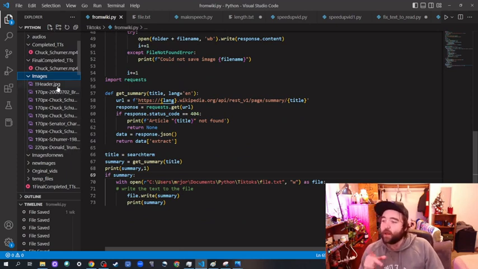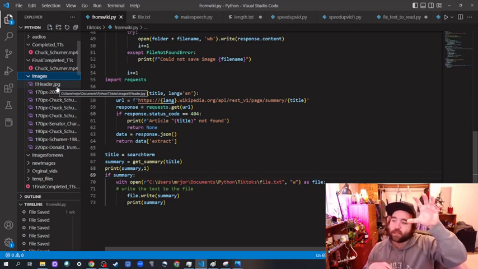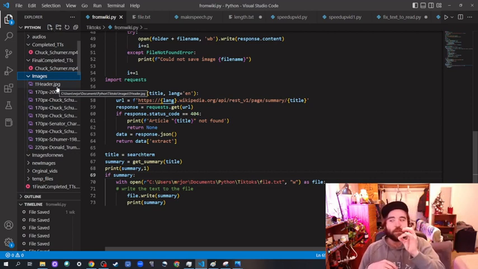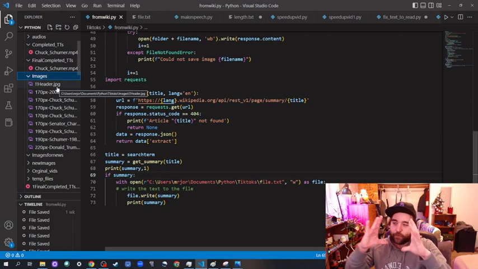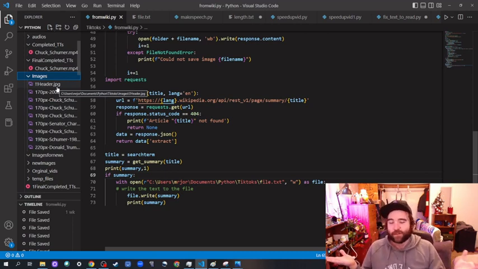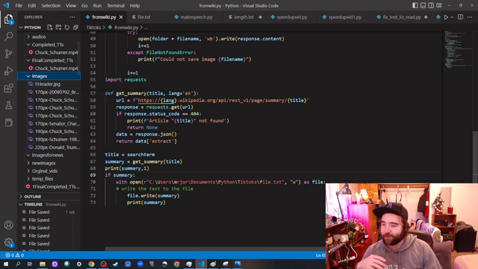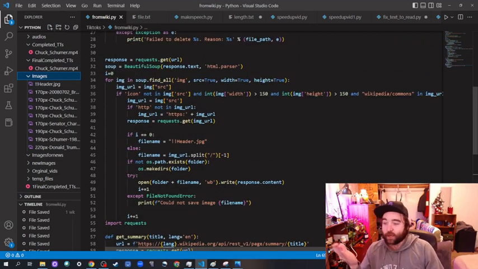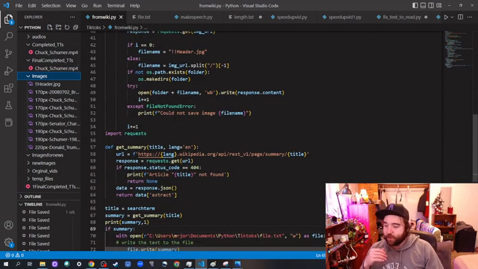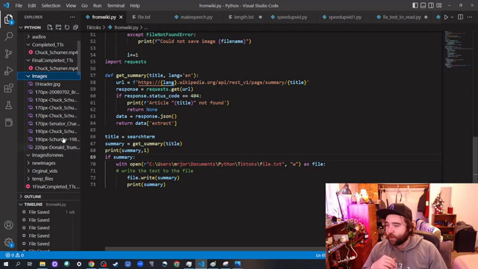And then also, I just asked it to make sure it gets the top picture and saves that as the first one. That way, that'll be the first picture of the video and it won't be a picture of some random person like it was at the beginning. So it's getting the pictures, saving them in that folder, and it's getting the summary and saving that as a text file.